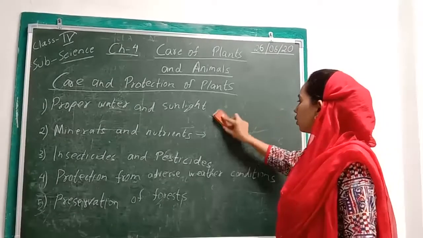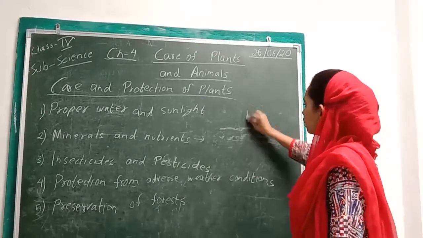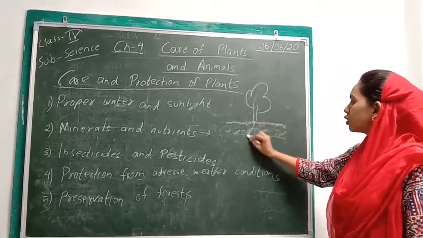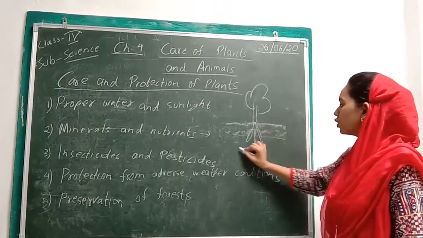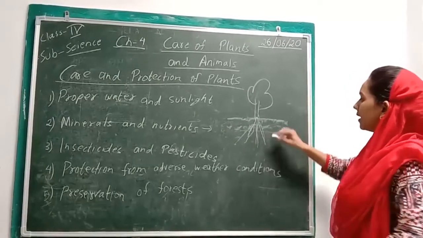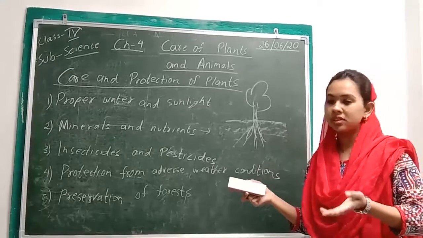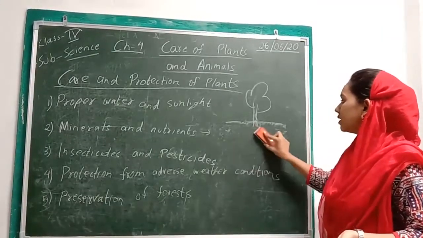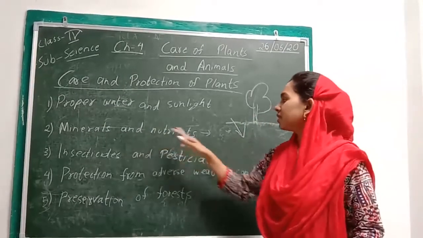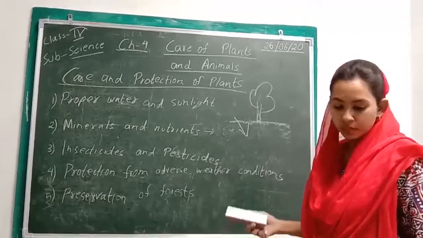Now, suppose this is your soil, and a plant grows here, suppose a tree is growing here. For this plant to grow, its roots are going to what? It is going to take up the minerals from the soil. So after some time, the plant is going to use up the minerals, and hence the soil will again become deficient in minerals. That means from time to time, we have to keep on supplying minerals and nutrients in the form of manure or fertilizers, so that they can grow properly.